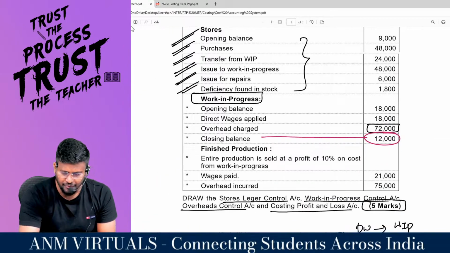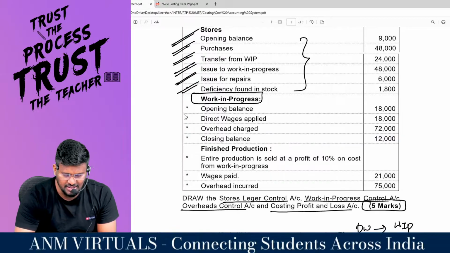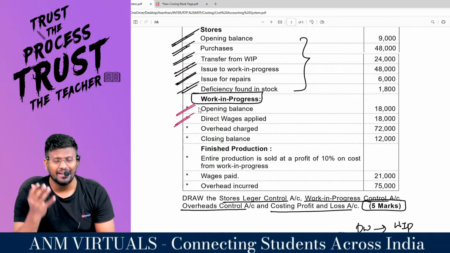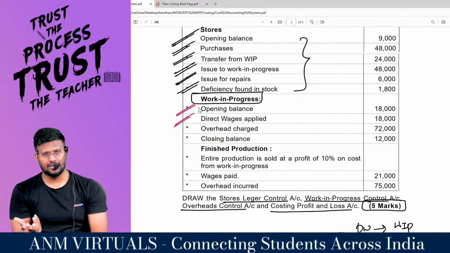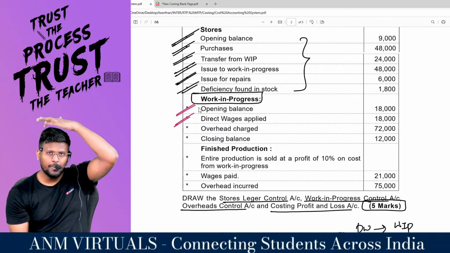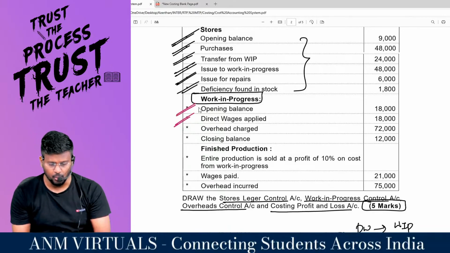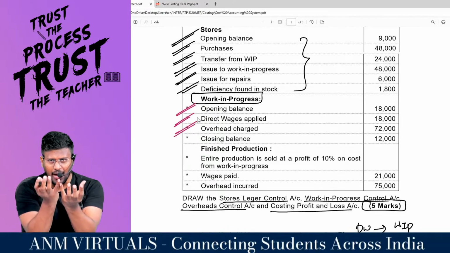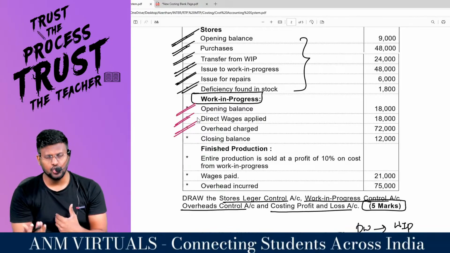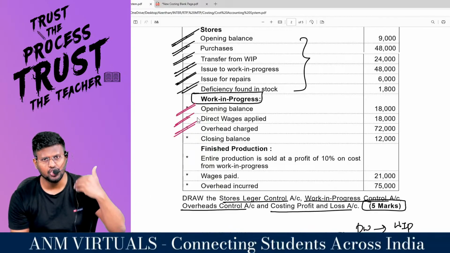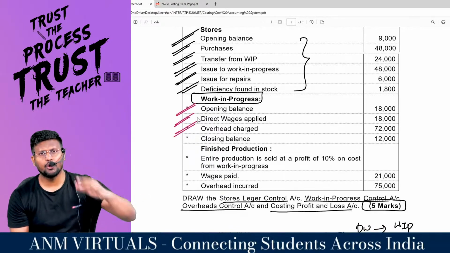So how have we dealt with the WIP? Opening balance, WIP ledger control account, debit side, balance brought down. Direct wages applied means allocated from the wages control account, so WIP balance will increase: WIP ledger control account debit to wages control account. Overhead charged means we have absorbed the overhead from the production overhead. Automatically the production overhead reduces and WIP increases. So WIP ledger control account debit to production overhead control account.